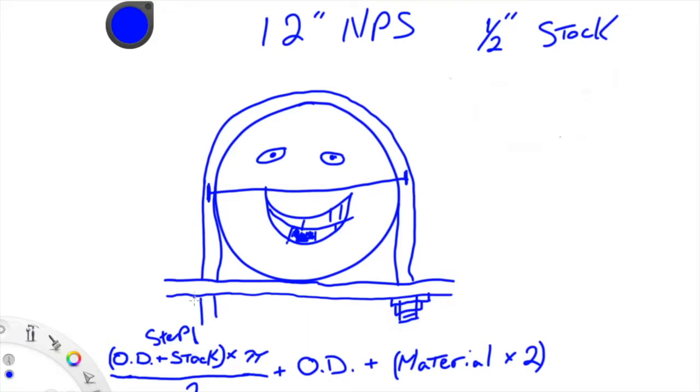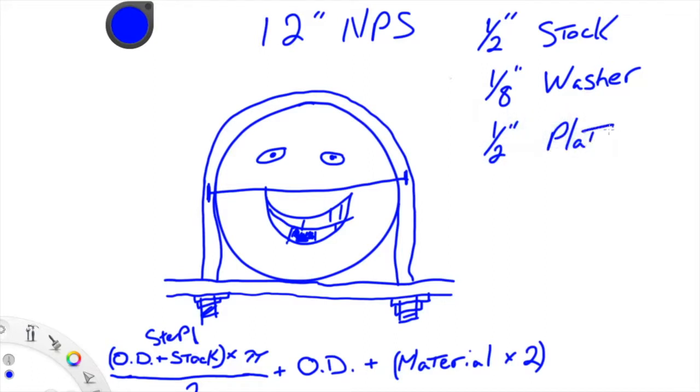Of course we're going through all that material twice, that's why we multiply that by 2, and then thread exposure. So we've got 1/2 inch stock, 1/8 inch washer, which is very standard. The plate we're going to go with, we'll say 1/2 inch plate or angle, whatever you want to call it, and then we'll say 1/4 of an inch of thread exposure, which I'll just say TE.